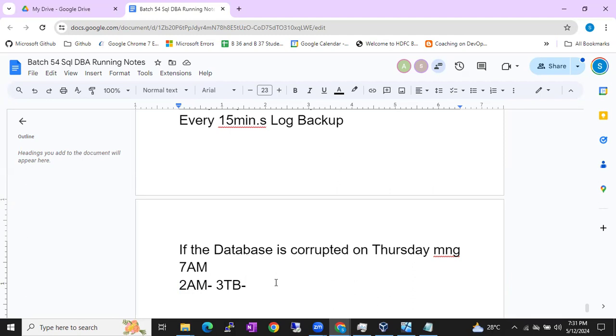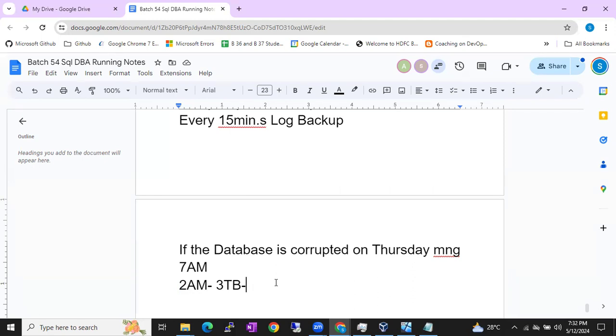So until the backup is going on, for example, if the backup is going on up to 4 a.m., whatever data is coming, whatever transactions are coming, all the transactions will be part of the current full backup. So the answer is yes, guys. Once the backup is completed, if any other transactions are coming, that will be part of the other backup. But during the backup, if any data is coming, that data will be part of the current full backup, guys.